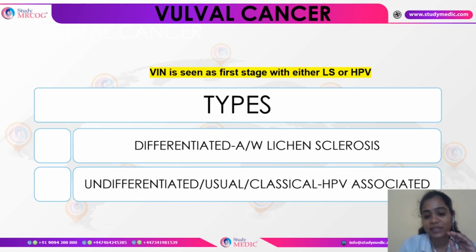So we have two different types. One is the differentiated and the other one is called undifferentiated. Differentiated is associated with lichen sclerosis, whereas undifferentiated, which occurs on the background of human papillomavirus, is otherwise called the usual type or the classical type. So undifferentiated or usual or classical type is associated with HPV, whereas the differentiated VIN is associated with lichen sclerosis.